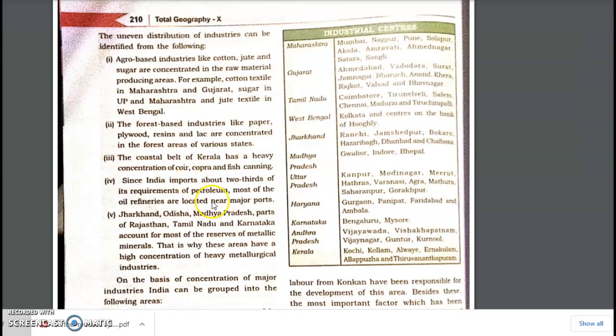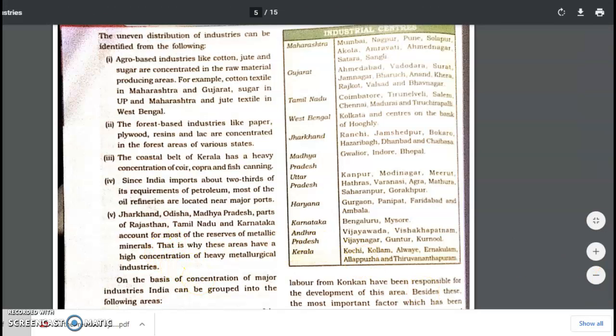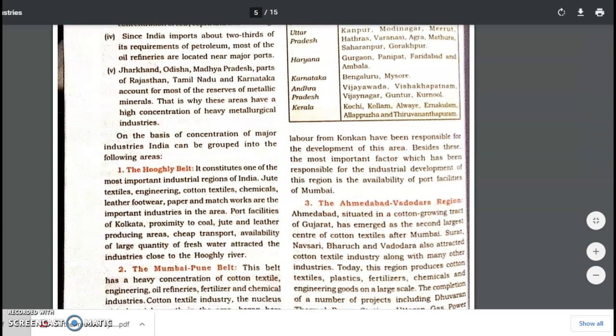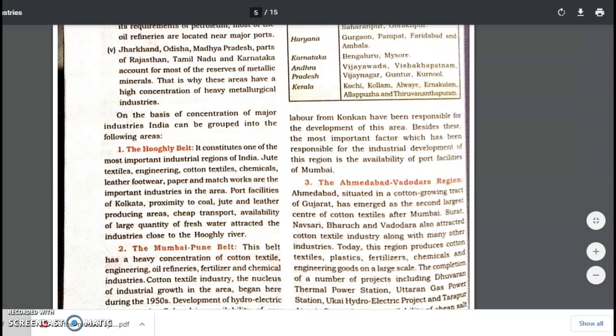Since we also import two-thirds of the petroleum requirement in India, the refinery industry can also be found near the ports. In places like Jharkhand, Odisha, Madhya Pradesh, which are majorly the central and the western part of the country, here we have metallic reserves. Sorry, I just made a mistake here. We are talking about the eastern part of the country. So here we have the metallic reserves, and therefore the mineral industries are found in this particular area, right?